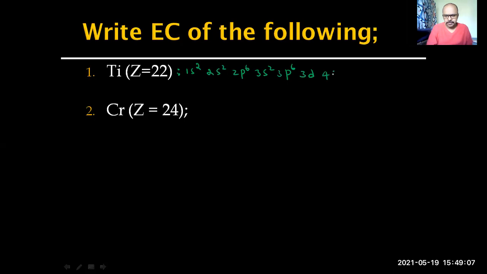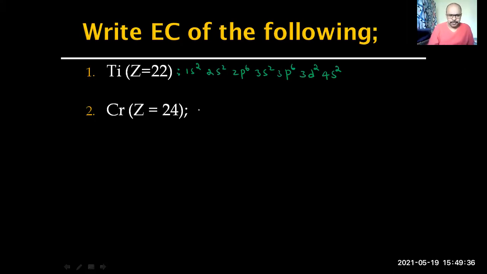4s will be filled, because according to the Aufbau principle, the 4s orbital has lesser energy, so it fills first. Then the remaining electrons will go to d. So 18 plus 2, 20 is over. Remaining 2 electrons. No matter, you write 3d2 and then 4s2, or you write 4s2 and then 3d2. No issue. The order could be either 3d first or 4s first. I've just written it the way it is present in the shell.